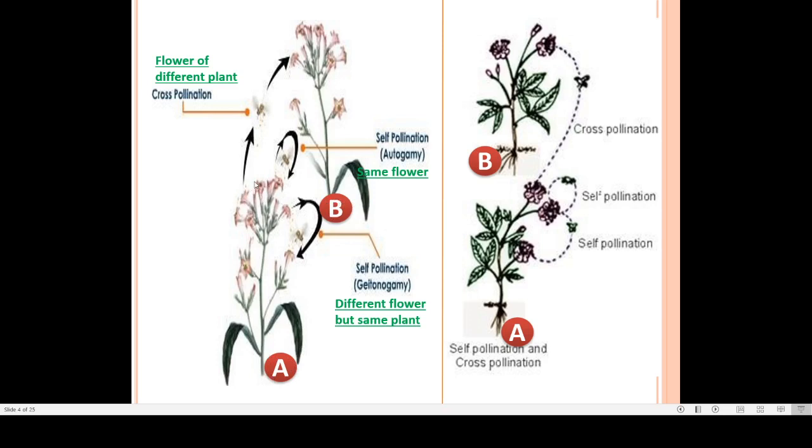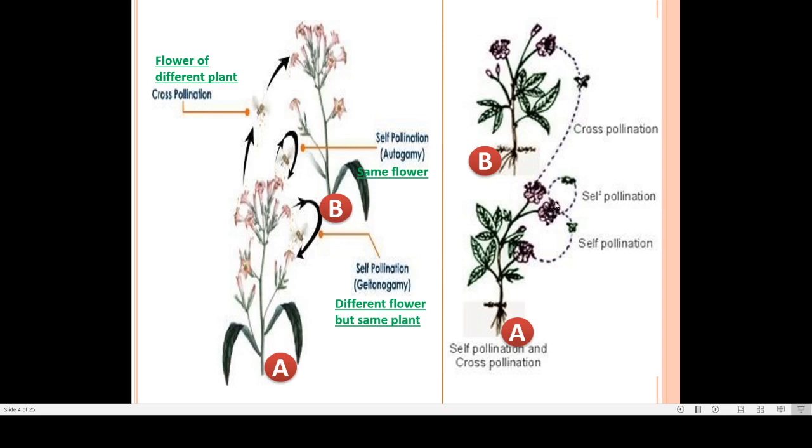Here, from the flower of plant A, pollen grains are getting deposited over the stigma of plant B. So this is a case where flowers of different plants are involved but of the same species. So this is known as cross pollination. Here in this diagram also the same thing is shown, plant A and plant B.